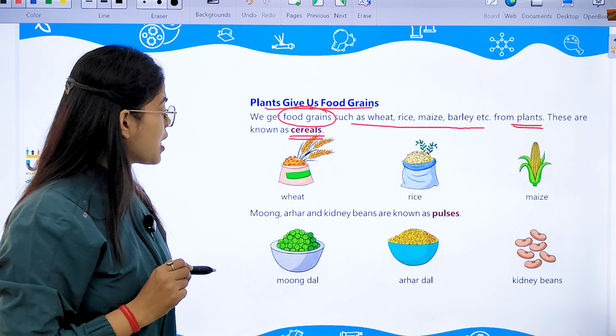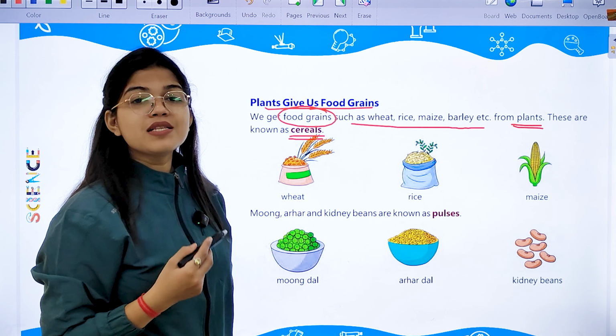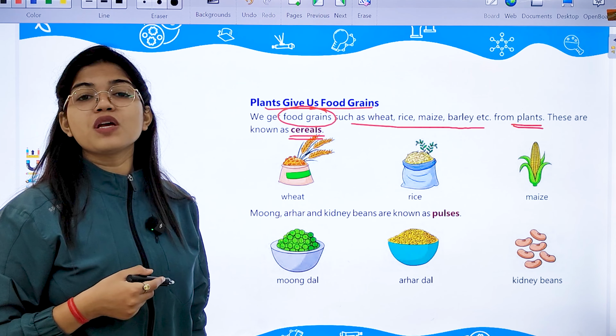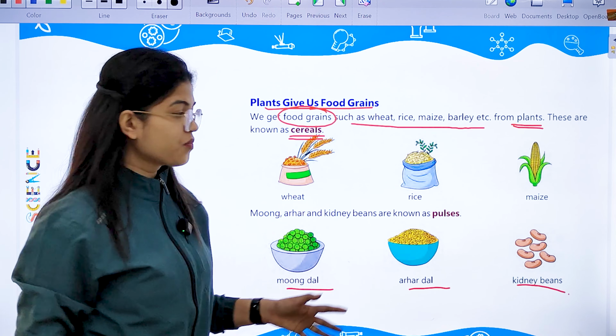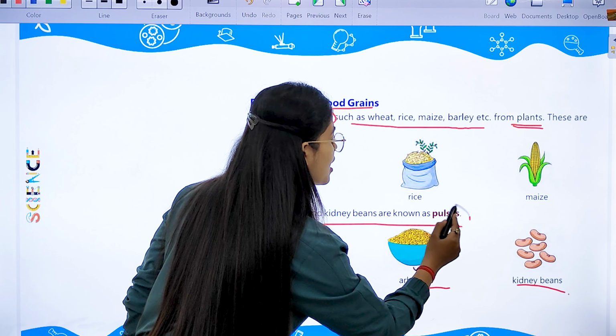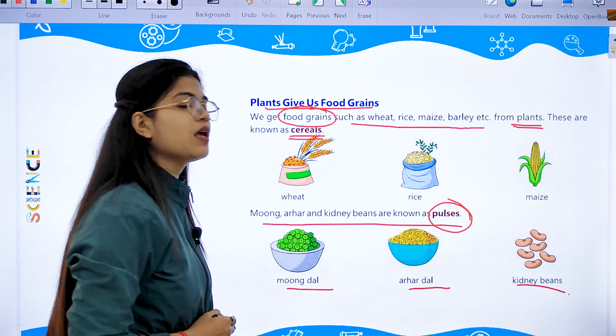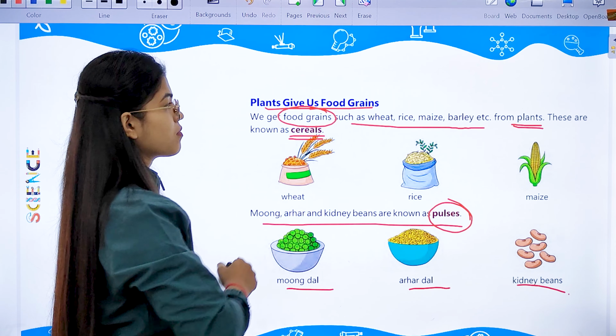Secondly, if we talk about pulses, so pulses also we get from the plants only. Like this is moong dal, arhar dal, kidney beans, and many more are there. These all are known as pulses which we get from the plants only. All right.